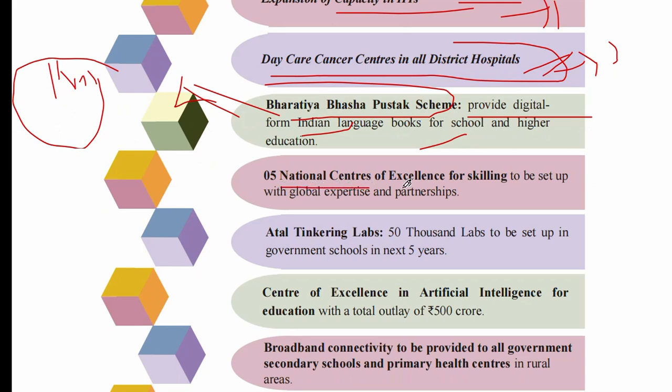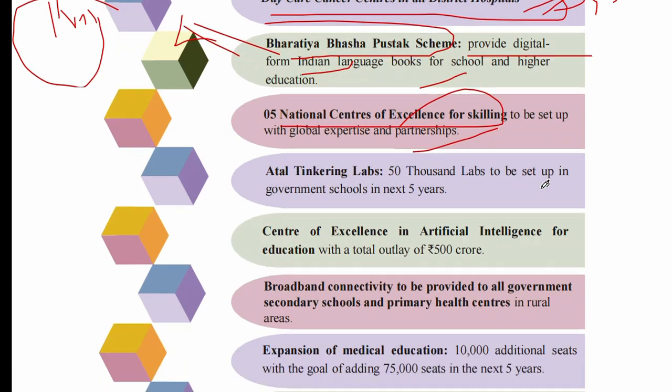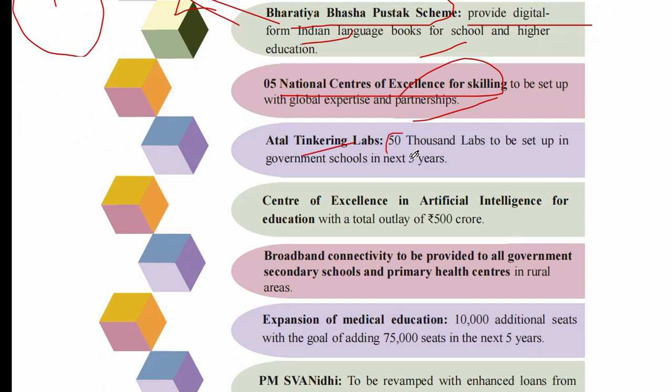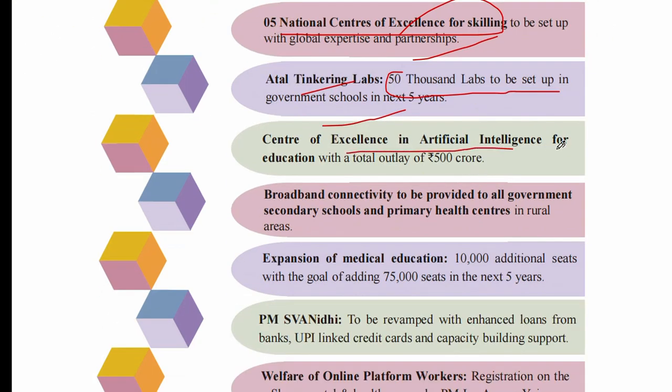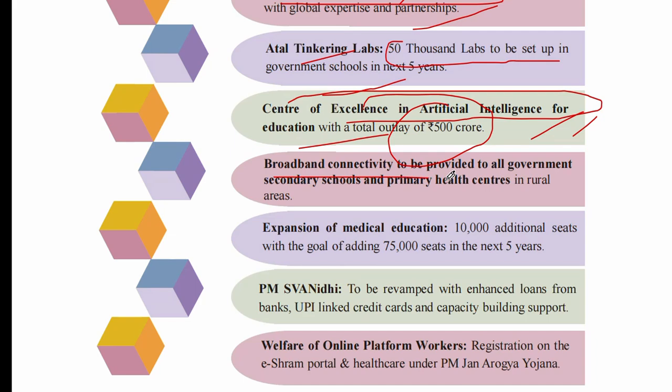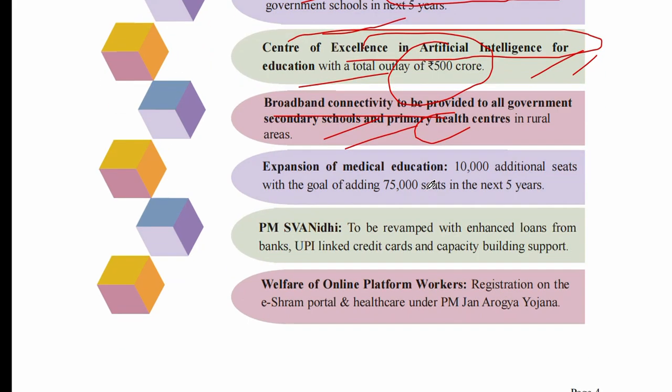5 national centers of excellence for skilling to be set up for global expertise and partnership. Atal Tinkering Labs, 50,000 labs to be set up in government schools in the next 5 years. Center of Excellence in Artificial Intelligence for Education, with a total outlay of 500 crore allocated by the government. Broadband connectivity to be provided to all government secondary schools and primary health centers in rural areas. For expansion of medical education, 10,000 additional seats, with a goal of adding 75,000 seats in the next 5 years. Okay, this is good for medical students.